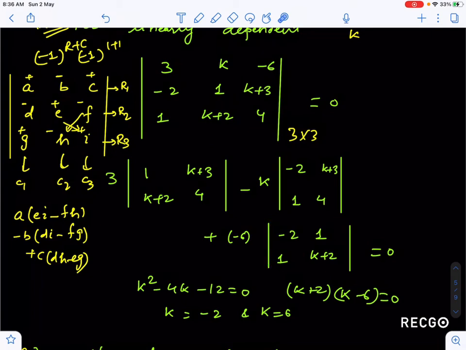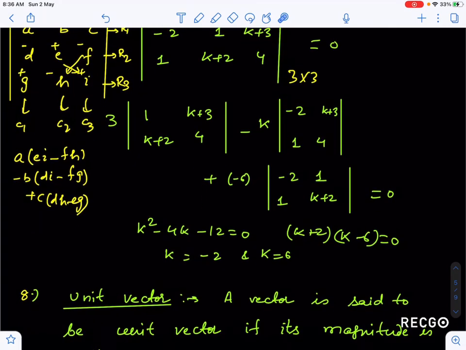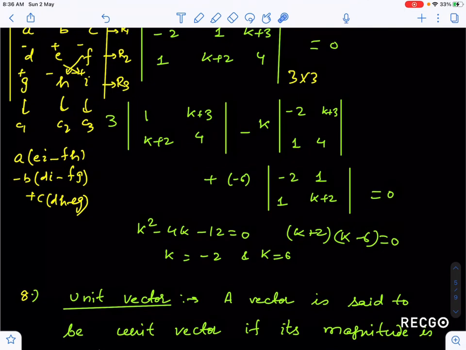I will teach you these things in class after completion of the motion topic, so don't bother. So the value of K will be minus 2 and K is equal to 6. So this is the answer for this value. These vectors are said to be coplanar.